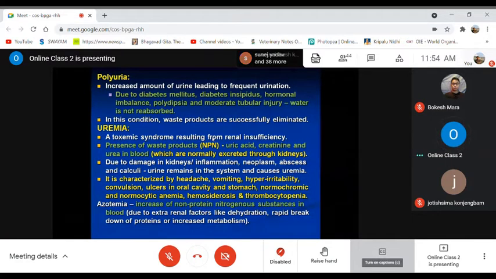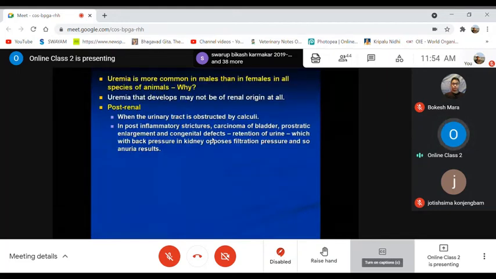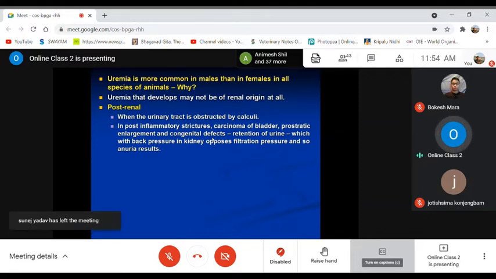Okay. Then uremia is very commonly observed in males than in females in all species of animals. Justification means why it is so common in males than the females. This justification you may come across in the exam.